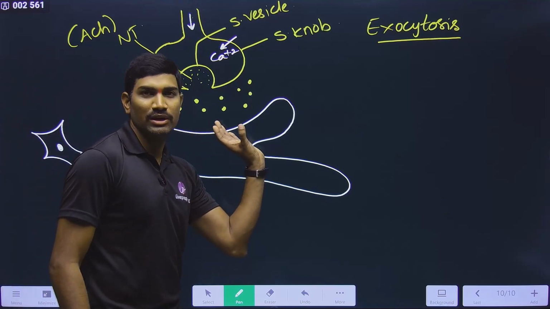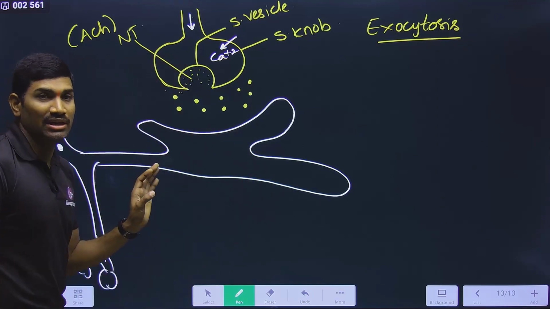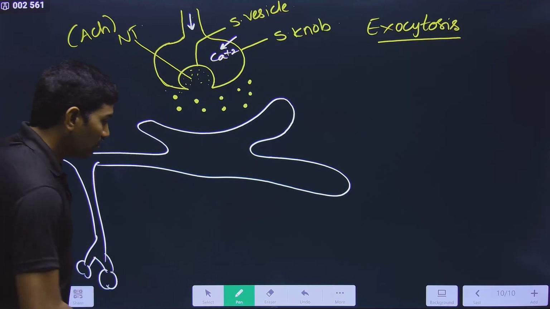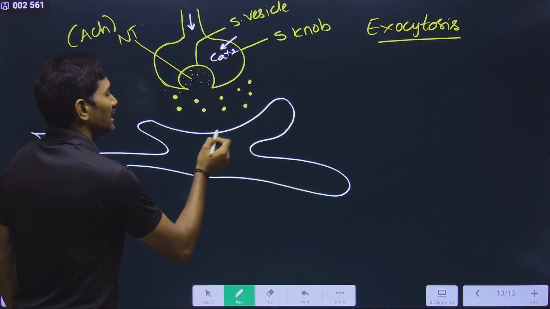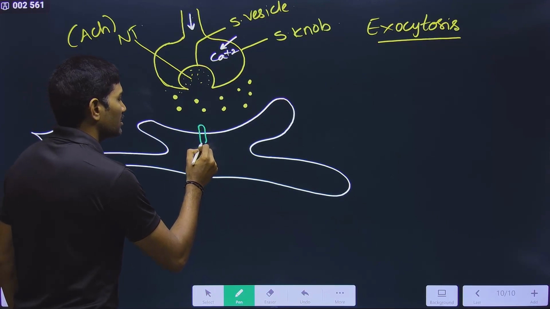We are focusing on this particular part. We are not worried about the remaining diagram. Now observe carefully. Here you can see that on this postsynaptic membrane you find some receptors.